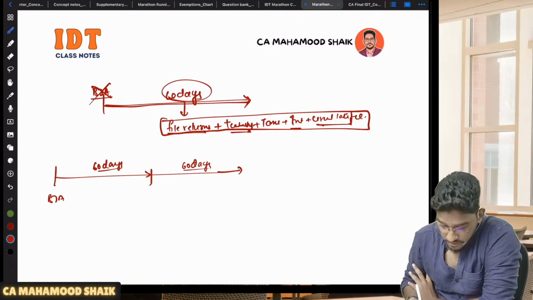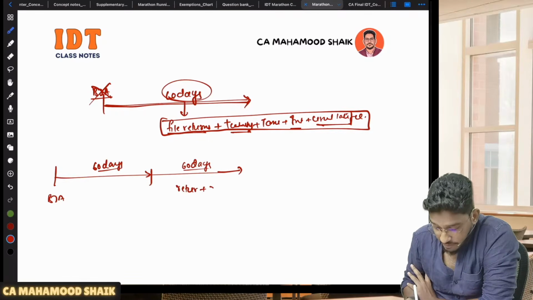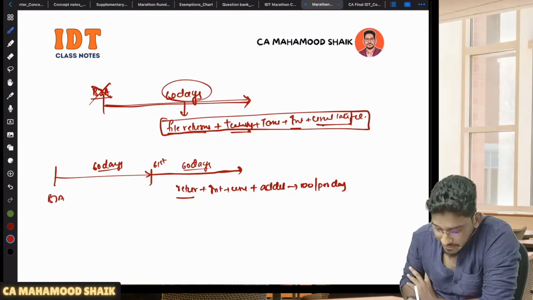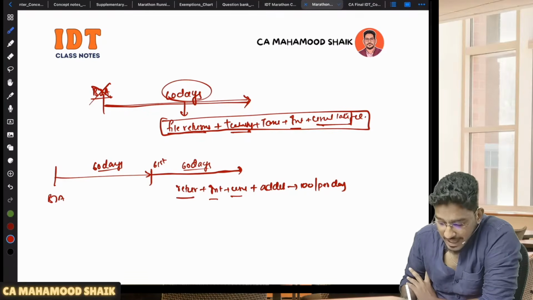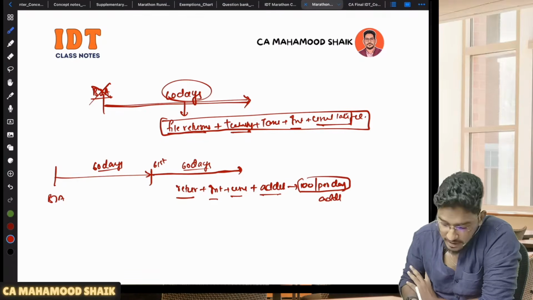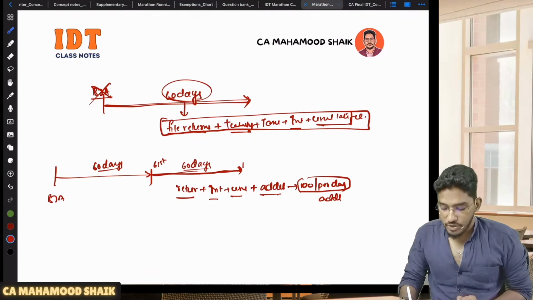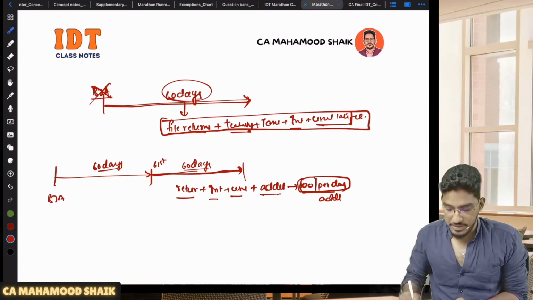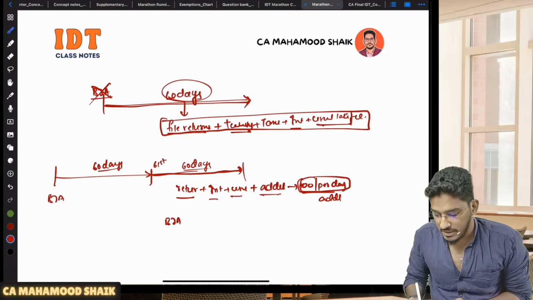In the next 60 days also, if you file your returns and pay the interest and the usual late fee, along with an additional late fee of 100 rupees per day starting from the 61st day, then we will drop our best judgment assessment. Within the next 60 days, if you file the return and pay the interest, taxes, usual late fee and that additional 100 rupees per day, we will wait.